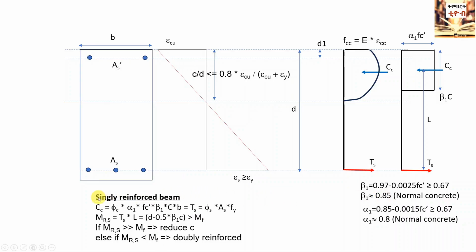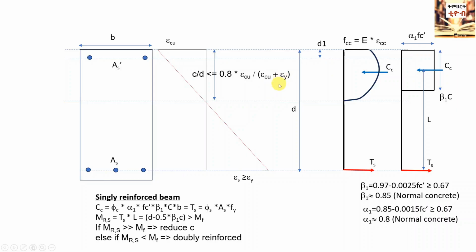In the design of singly reinforced beams, the force in the compression zone of concrete will be in equilibrium with the force in the tension steel. The procedure for carrying out the design of singly reinforced concrete beams can be outlined as follows. First, for ensuring tension-controlled failure, limit the ratio of the depth of the neutral axis, c, to the effective depth, d, to be less than or equal to 80% of the strain in concrete divided by the sum of the strain in concrete and steel at the ultimate limit state.